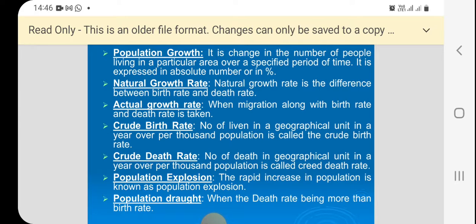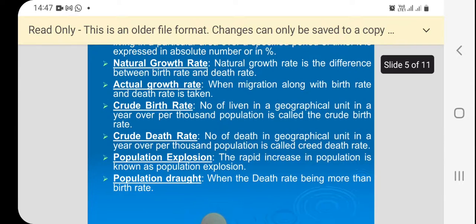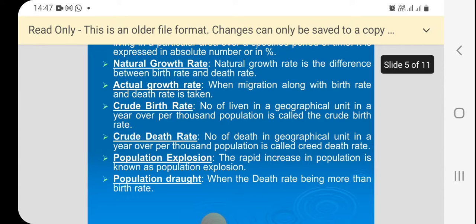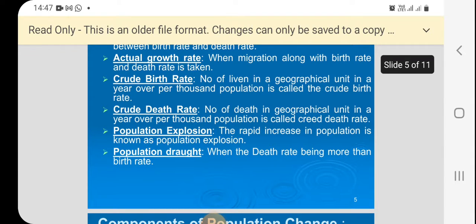Actual growth means when migration is taken along with birth rate and death rate. Crude birth rate means the number of live births in a geographical unit in a year per thousand population. Then crude death rate. Then population explosion means the rapid increase in population.